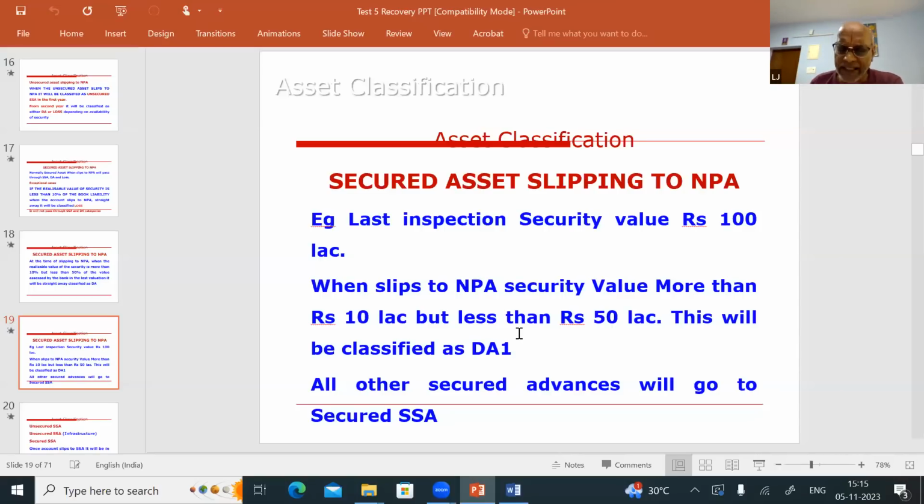So, whether you have to classify a secured advance as substandard, doubtful, or loss asset is linked to the security value at the time of slipping to NPA. At the time of slipping to NPA, if the realizable value of the security is less than 10% of the book liability, it is called a loss asset. If the security value is more than 10% up to 50%, it is called a doubtful asset. If the security value is more than 50%, you call it, what do you say? That is secured substandard. Okay.